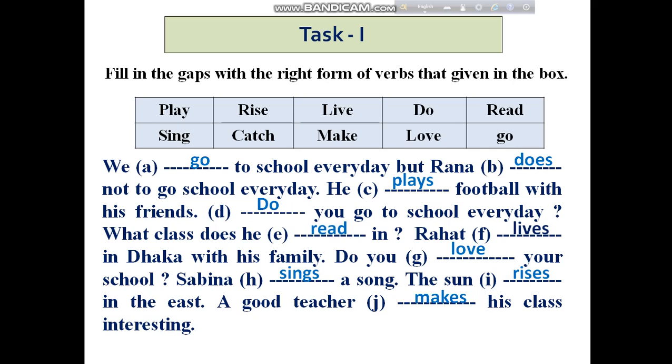We go to school every day, but Rana does not go to school every day. He plays football with his friends. Do you go to school every day? What class does he read in? Rahat lives in Dhaka with his family. Do you love your school? Sabina sings a song. The sun rises in the east. A good teacher makes his class interesting.